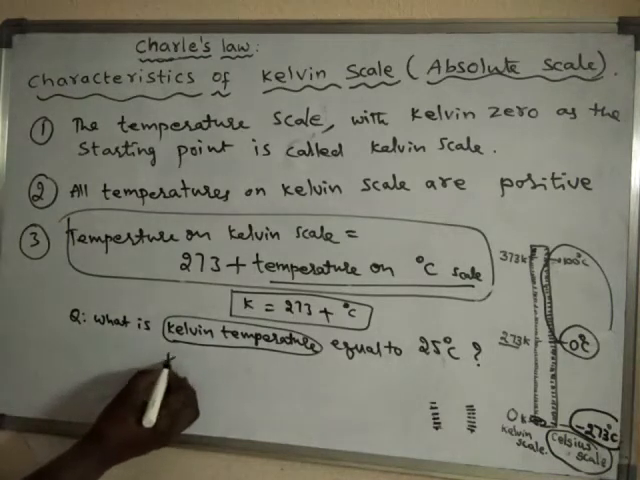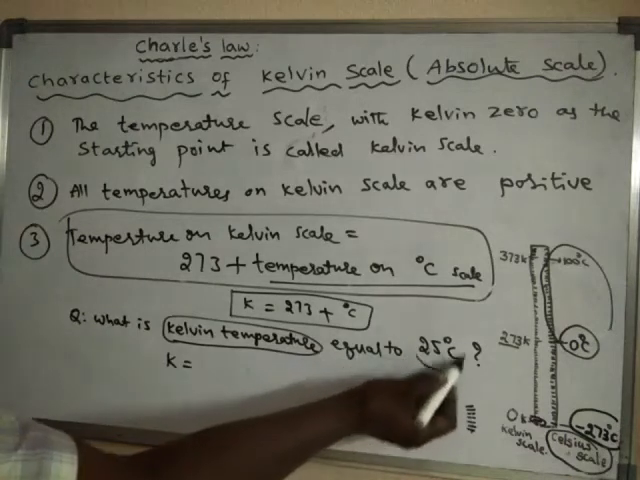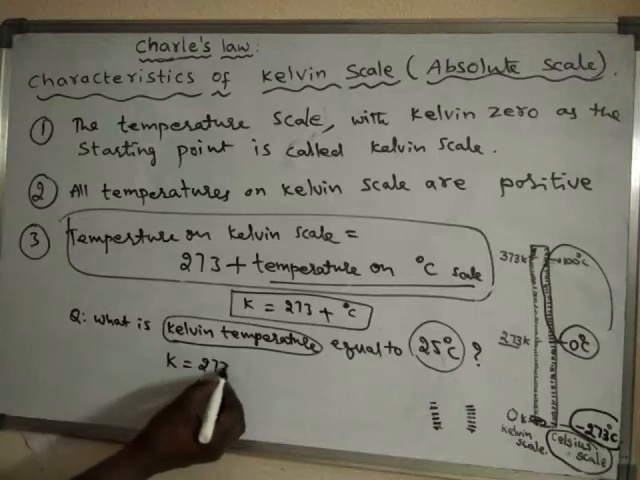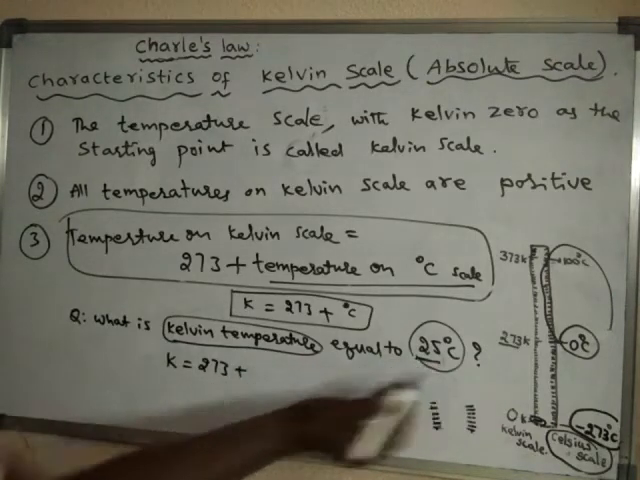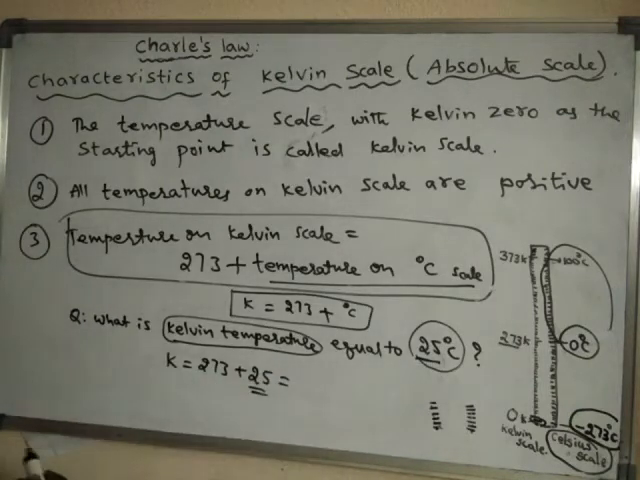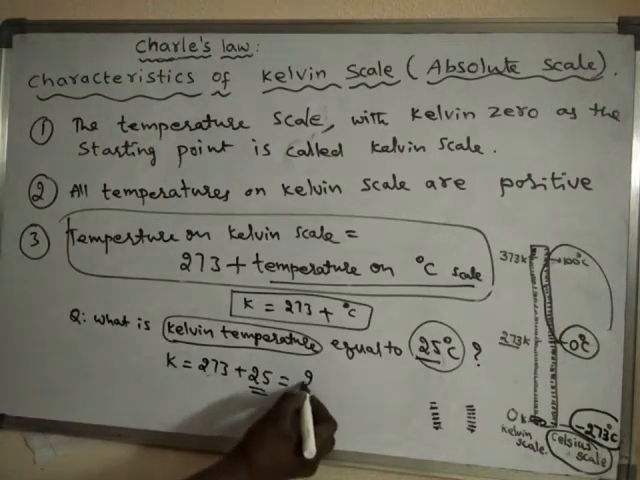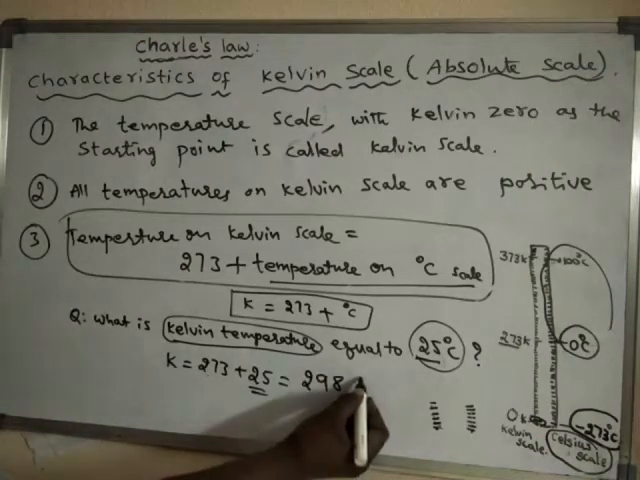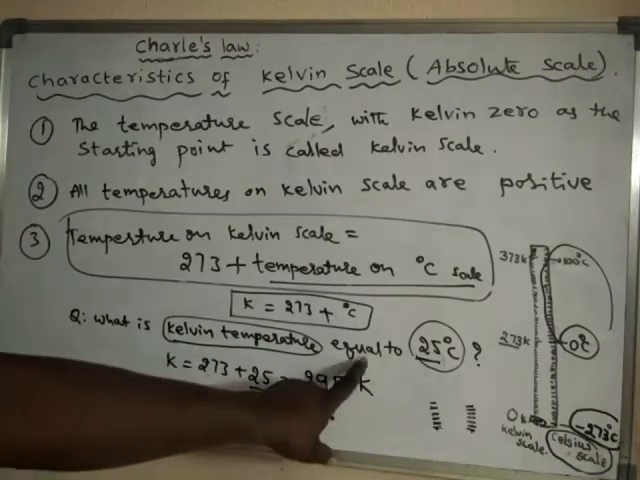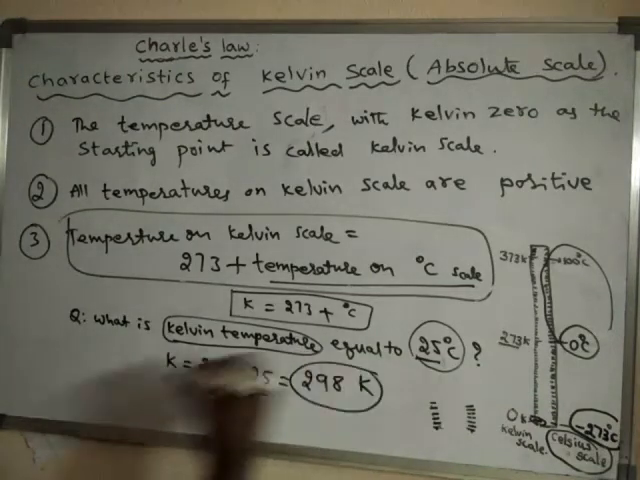So Kelvin temperature is equal to, already we know this formula, the degree centigrade temperature is mentioned. So simply add 273 to the degree centigrade value, that means 25. This is the degree centigrade value, and to this we have to add 273. So how much will it be? 298 Kelvin. So the Kelvin temperature which is equal to 25 degrees centigrade is 298 Kelvin.